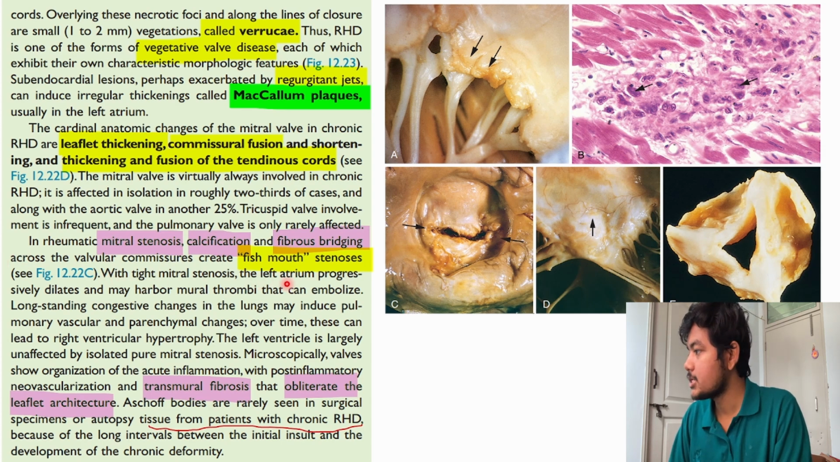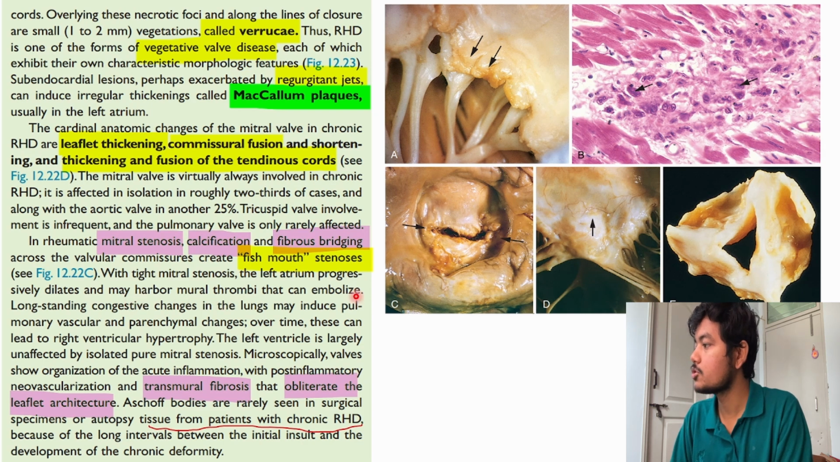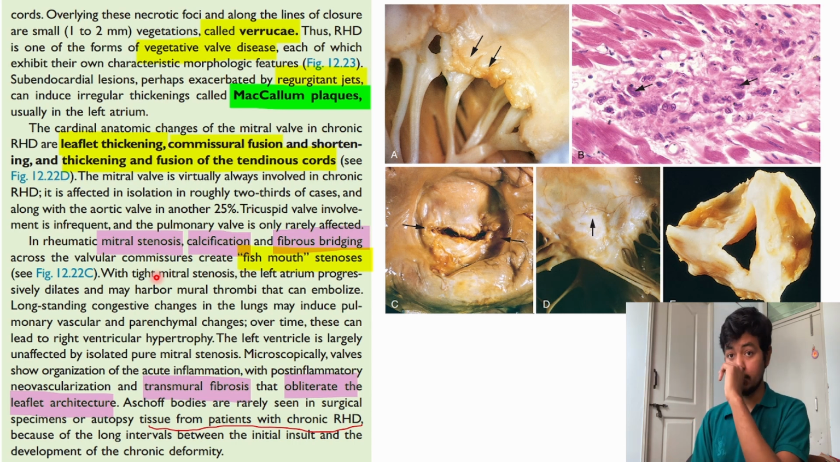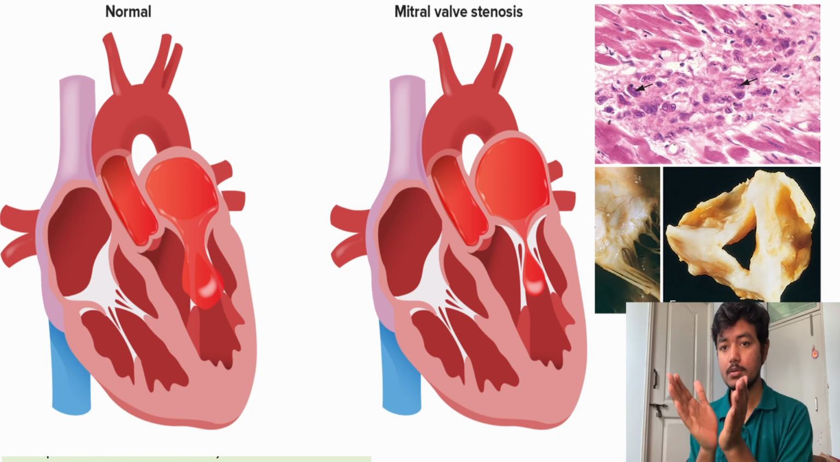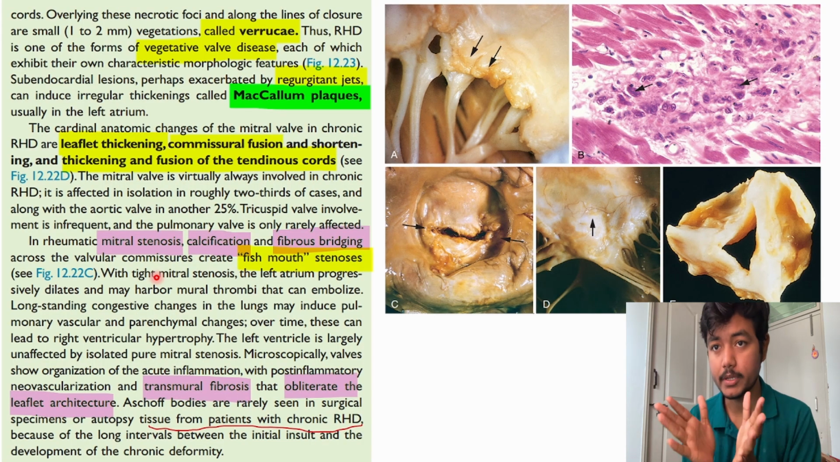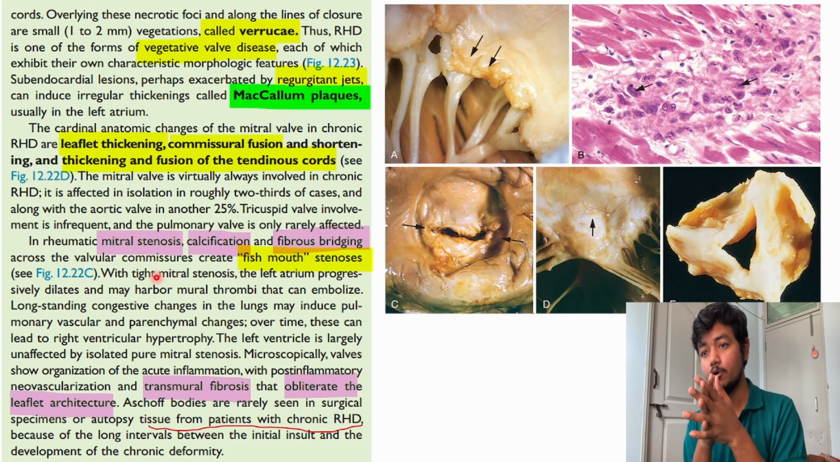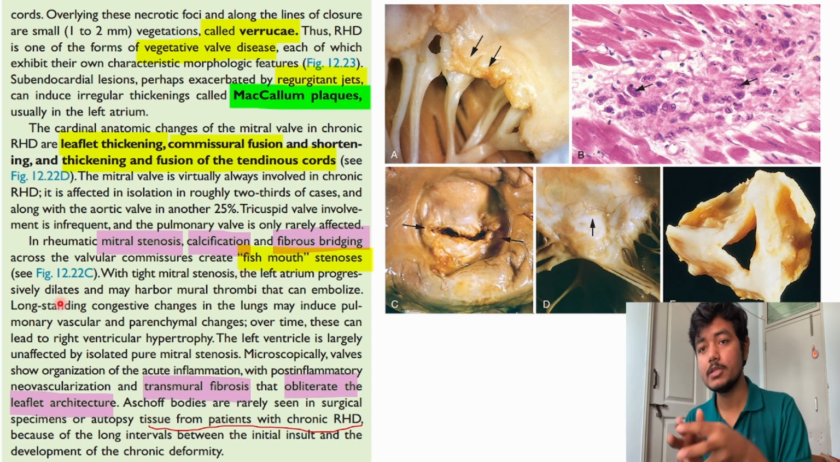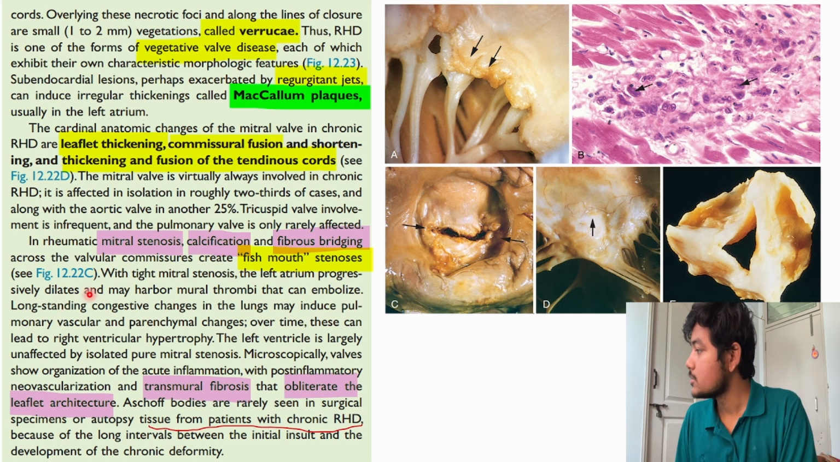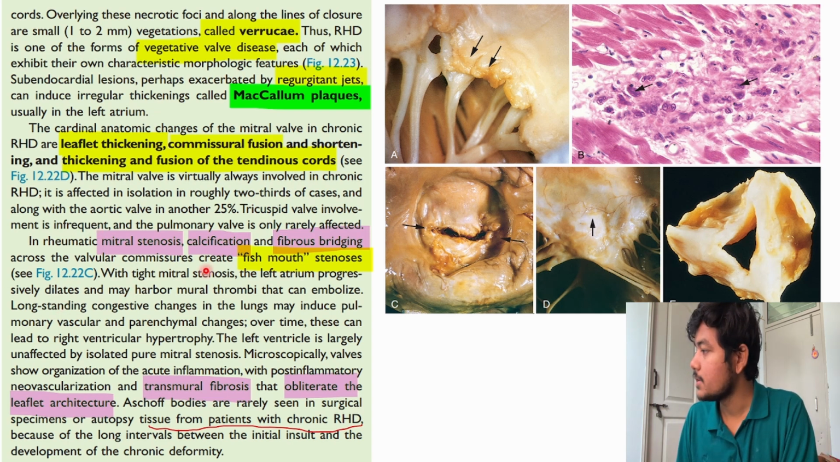Next, with tight mitral stenosis, the left atrium progressively dilates and may harbor mural thrombi that can embolize. So what does mitral stenosis mean? It is not properly opening, so there is narrowing of the opening of the valve. If it is not properly opening, there will be stasis of the blood, more blood stasis in the left atrium, so the left atrium will dilate. The dilatation of the left atrium may harbor mural thrombi.